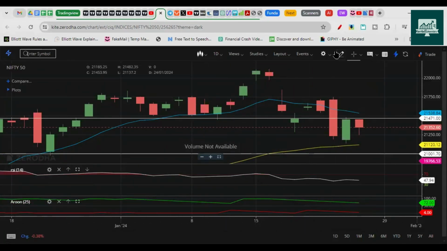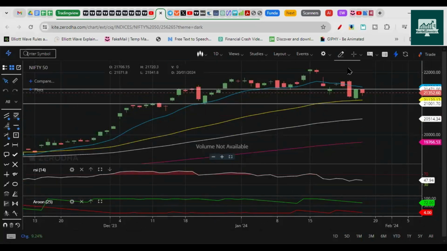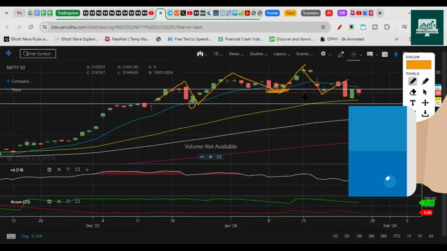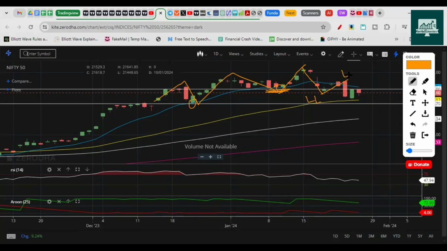So based on price action, you can see we already talked last week that Nifty has broken the higher high and higher low formation. Higher high, higher low, higher high, higher low, then again higher high, but this time it broke this higher low. So now it has formed lower high, lower low, like this is the lower low, this is the lower high. This is the crux of Dow theory, which tells you that lower low, lower high formation is a trend shift towards the downside.